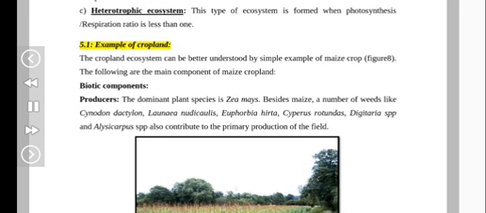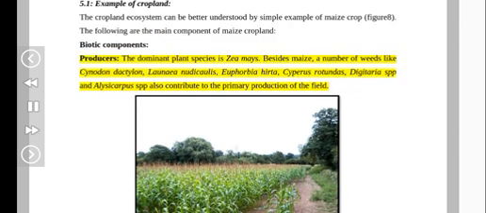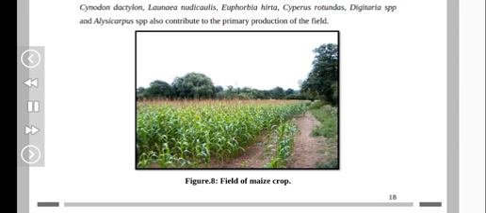5.1. Example of cropland. The cropland ecosystem can be better understood by simple example of maize crop, figure 8. The following are the main component of maize cropland. Biotic components. Producers. The dominant plant species is Zea maize. Besides maize, a number of weeds like Cynodon dactylon, Launaea nudicaulis, Euphorbia hirta, Cyperus rotundus, Digitaria spp and Alysicarpus spp also contribute to the primary production of the field. Figure 8. Field of maize crop.